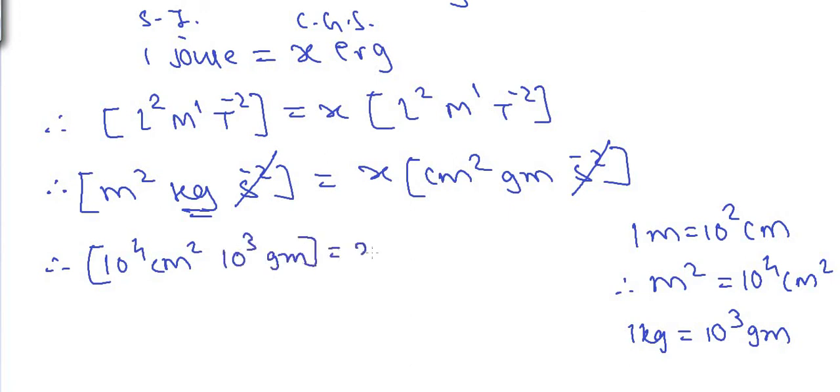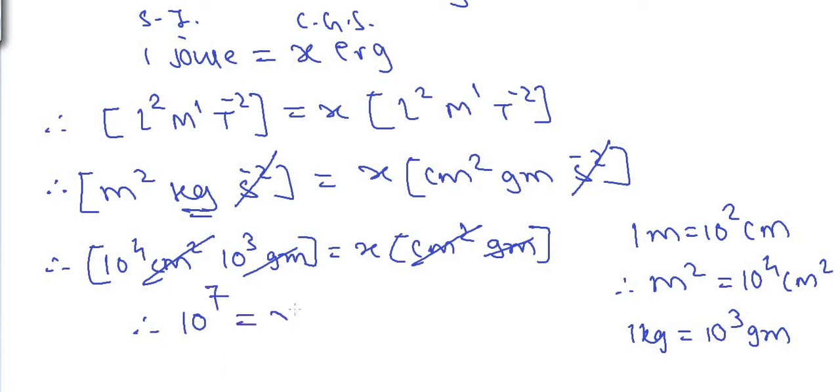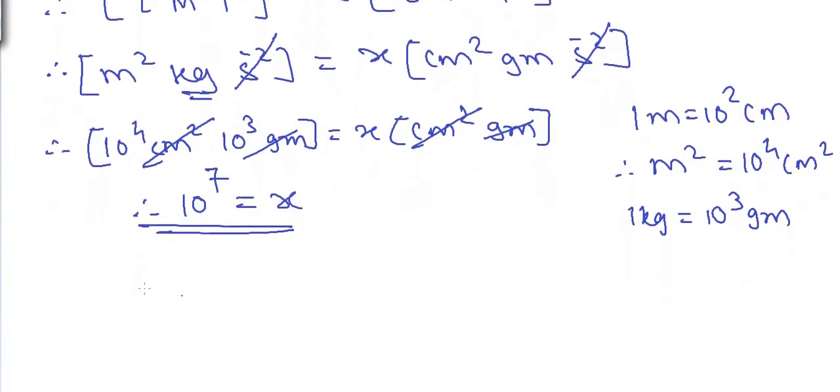And that is equal to x into centimeter square and gram. Let us cancel the common terms again. Centimeter square and gram get cancelled. And therefore we get 10 raised to 4 into 10 raised to 3. Base same, addition of indices: 10 raised to 4 plus 3, that is 10 raised to 7, is equal to x. And here we got the conversion factor for the units of work from SI system into CGS system. And therefore we can write 1 joule is equal to 10 raised to 7 erg.